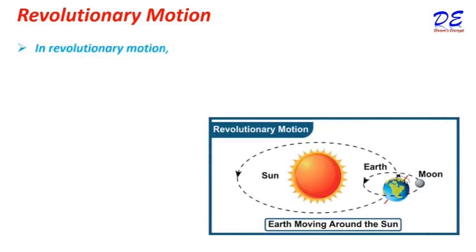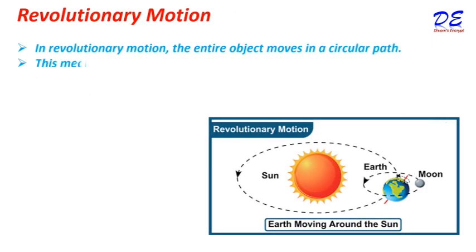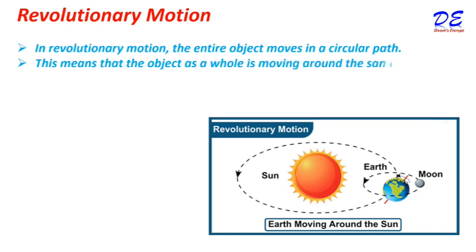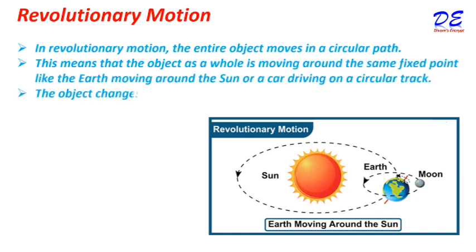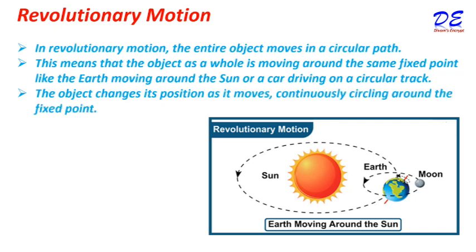Revolutionary motion. In revolutionary motion, the entire object moves in a circular path. This means that the object as a whole is moving around the same fixed point, like the earth moving around the sun or a car driving on a circular track. The object changes its position as it moves, continuously circling around the fixed point.